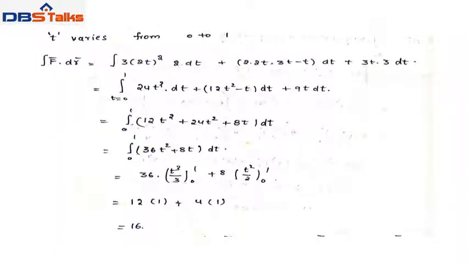So the curve equations x, y, z are changed into the single variable t. Now we want the t limits. So t varies from 0 to 1.